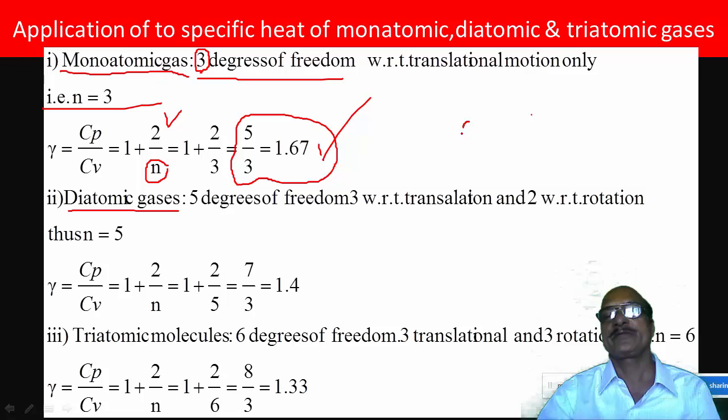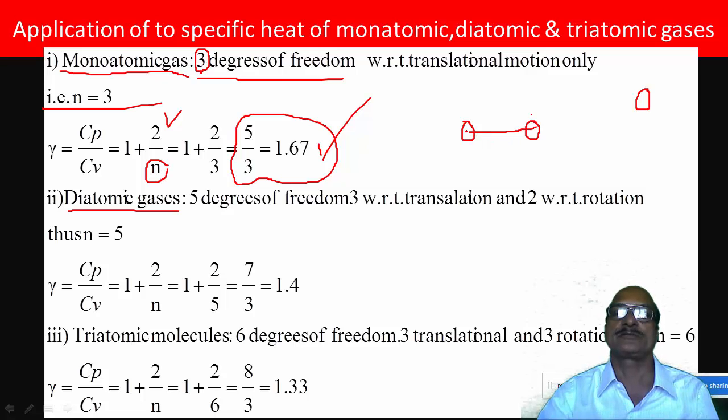Now consider diatomic gases. In case of diatomic gases, there are 2 atoms, and these 2 atoms are bonded together. In monatomic, there is only 1 atom, so it can move in any direction. But a diatomic molecule is just like a dumbbell.